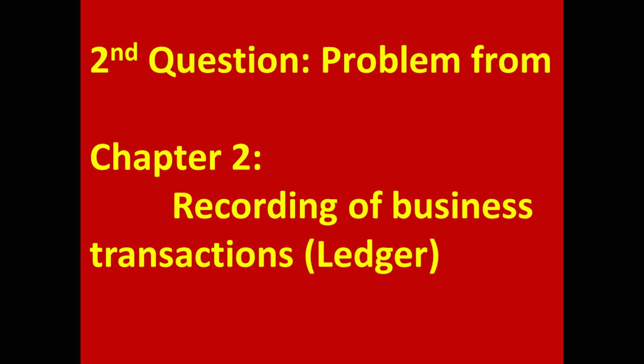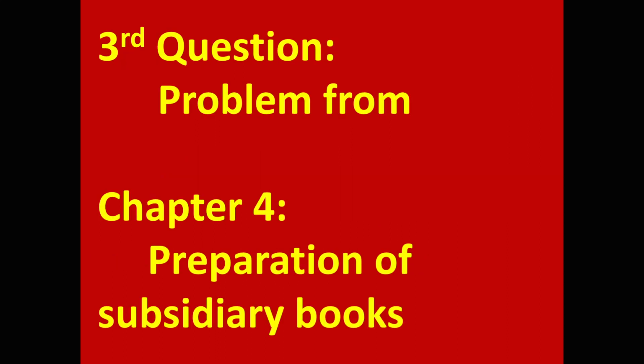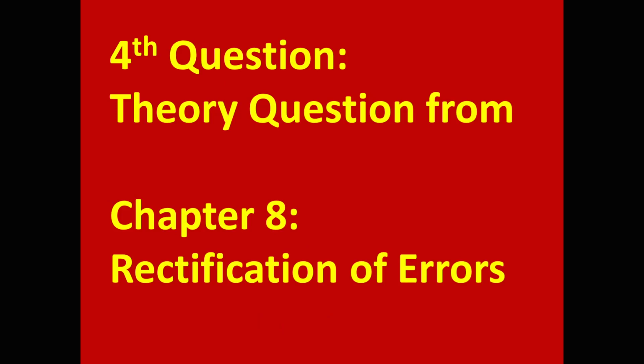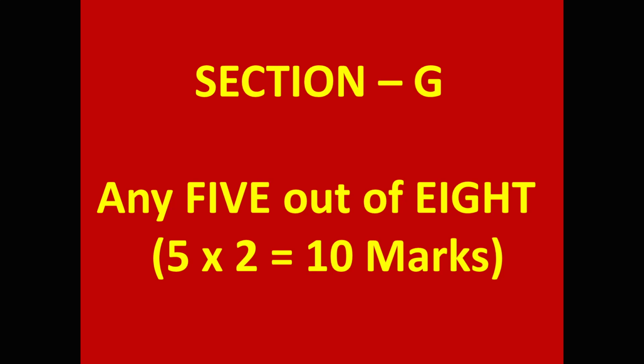This chapter contains journal and ledger, 2 topics, no? So on the ledger topic, you will get one 5 marks question. Third question is a problem from fourth chapter, that is preparation of subsidiary books. Fourth question is a theory question from 8th chapter, rectification of errors. Section G contains 8 questions. You have to write any 5. Each one is for 2 marks, 5 into 2, 10 marks.